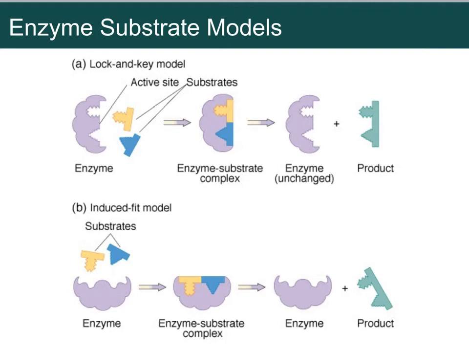So here's a couple of models. This is the most famous one. This is the one you're going to read about in your book, or if you've already done that section. This is the lock and key model. Everybody's seen a key, and keys only work in certain locks usually. And so the same thing with these enzymes. These enzymes are like the locks, and these substrates are like the keys. So only the right one will fit into each one. Once they do, they're in nice close proximity to each other, and they bind together to make a nice product.